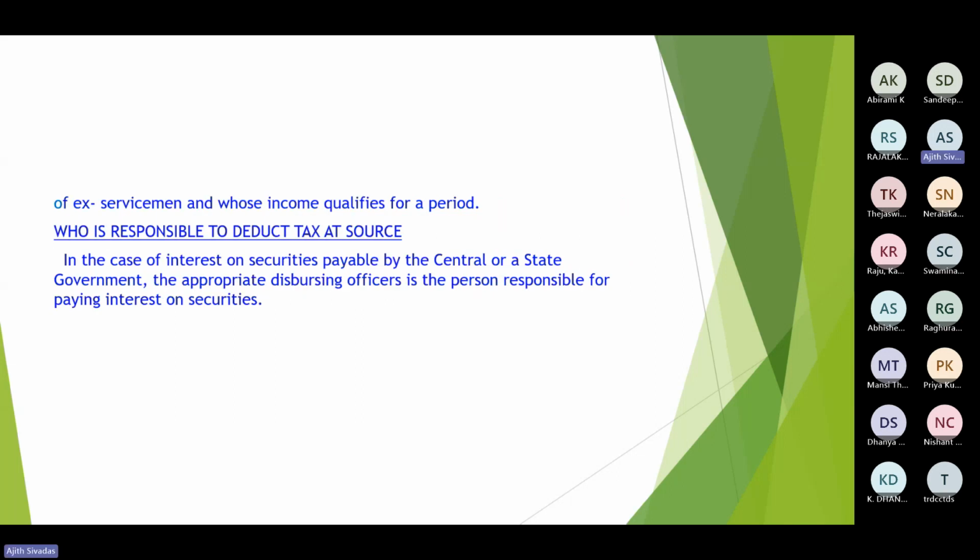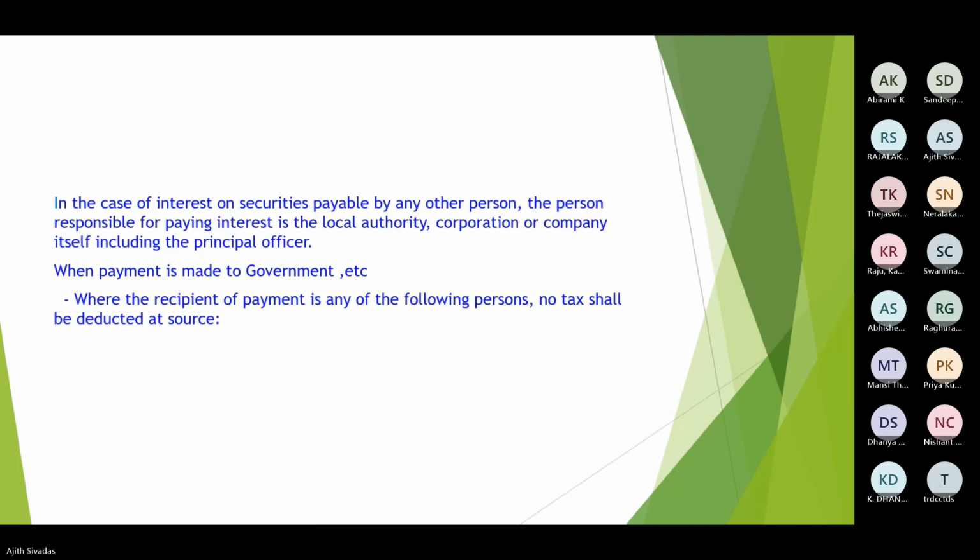Then who is responsible to deduct TDS? In case of interest on securities payable by the central or state government, the appropriate disbursing officer is responsible for paying the interest on securities. So I was mentioning, irrespective of whether it is being paid by government or by a non-government deductor, the amount has to be deducted. In government, we know there would be some responsible officers, principal drawing officers and all. Those persons in case of government deductors would be responsible to do it. Other than government, for the person responsible for paying interest, the principal officer or the director would be able to deduct the same.